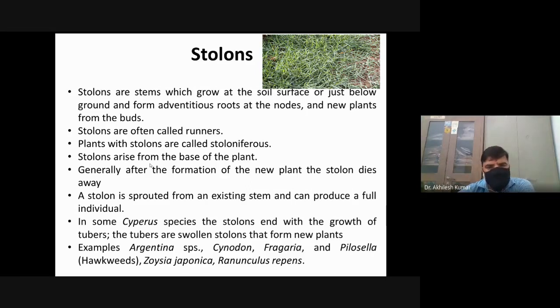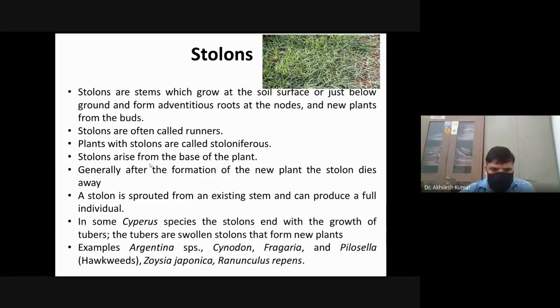Plants with stolons are called stoloniferous plants. Stolons arise from the base of the plant. Generally, after the formation of a new plant, the stolon dies. A stolon sprouts from an existing stem and can produce a full individual. The famous example of stolon is Cynodon dactylon, common doob grass, Bermuda grass.